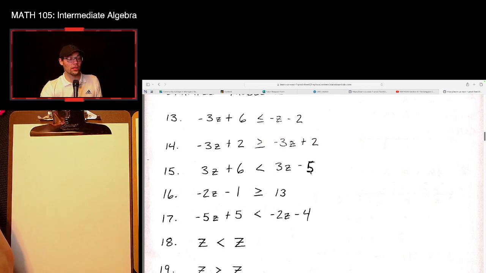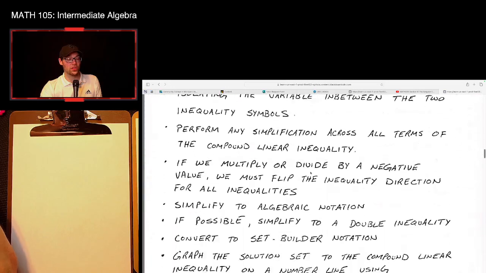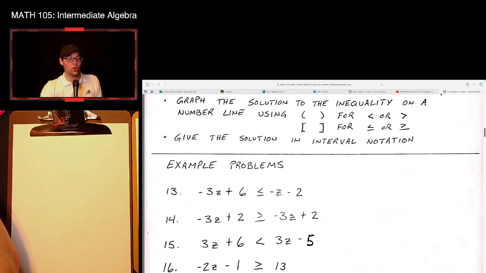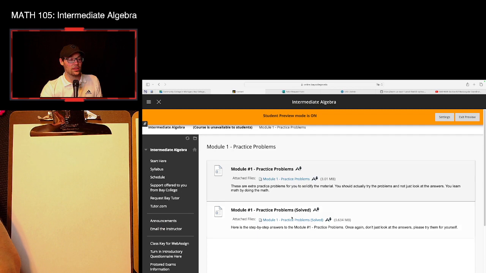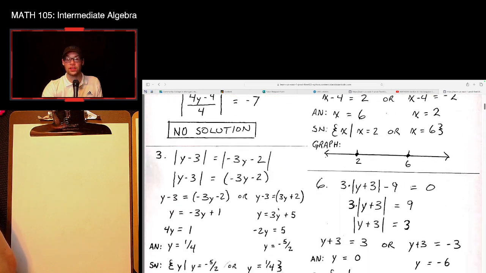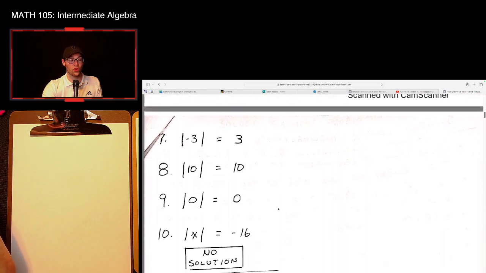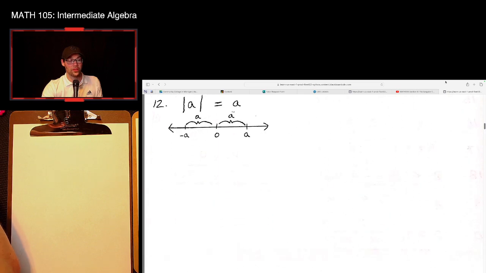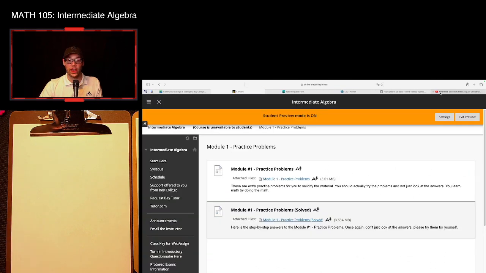I give you a lot of blank problems that you can just try for yourself. But more importantly, we also see that we have solved practice problems. So I go through with the same problems I give you, and I actually give you step-by-step directions on how to solve each one of these problems. Now, this is not the only material that you'll have, and in fact, you should really use WebAssign to help study and the ebook as they have practice problems there. But this is just additional resources for you in order to try and help yourself get ready and prepare for our exams.